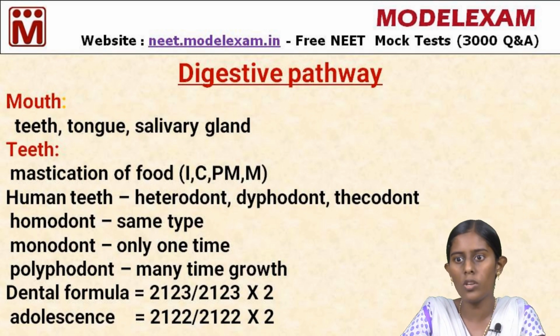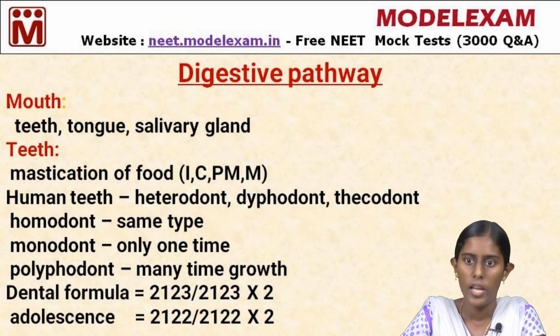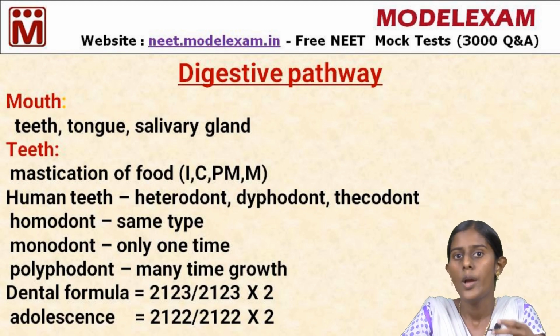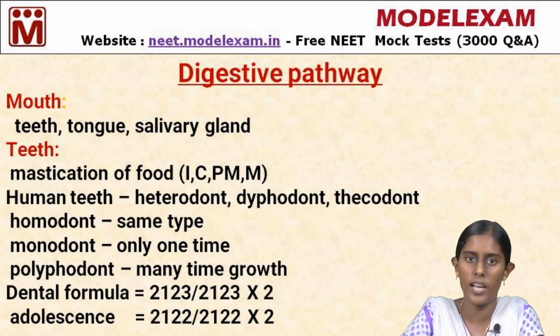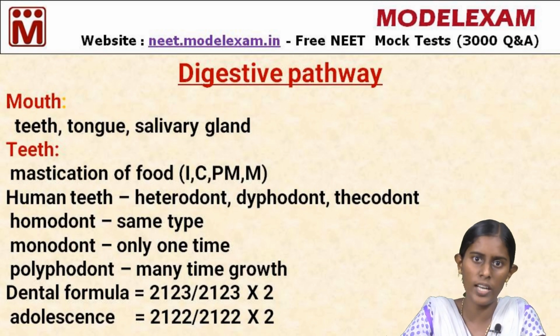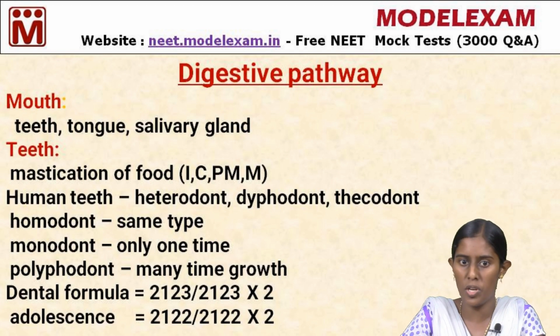Okay, in adults only the last molar will be grown. In teenagers it will be blank. It is a vestigial tooth, and in other terms the last molar is called the wisdom tooth. It grows at the age when we can analyze things as right or wrong and take our own decisions. So, this tooth is called the wisdom tooth. So, the adolescent formula lacks one tooth, that is the last molar. So, the formula is 2122 divided by 2122 into 2. The dental formula differs for all animals. Every animal has a distinct dental formula.